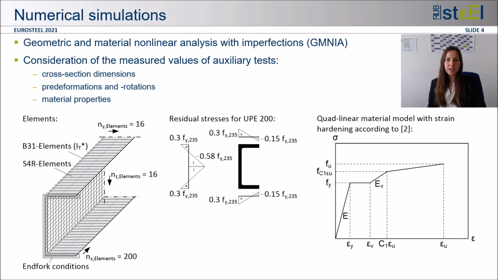For the recalculation of these tests, we made geometric and material nonlinear analysis with imperfections. We modeled the steel channels with 4 node shell elements and idealized the cross-section by 16 elements in both flanges and the web. The additional stiffness of the fillets was considered by additional beam elements between the flanges and the web. And for the numerical simulations, we also implemented the measured cross-sectional values as well as the pre-deformations and pre-rotations.